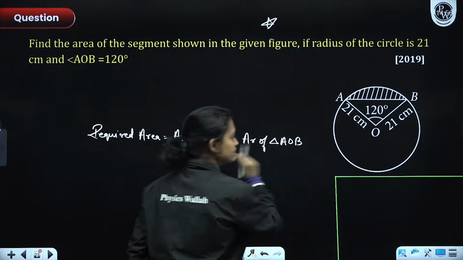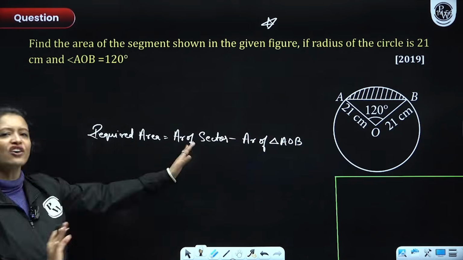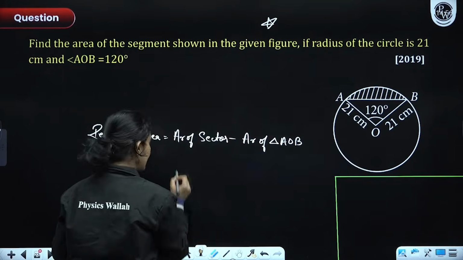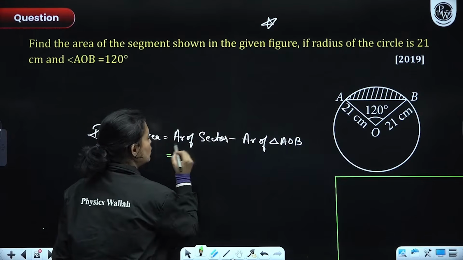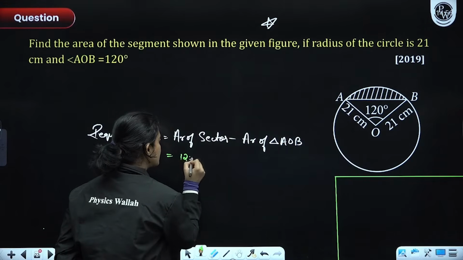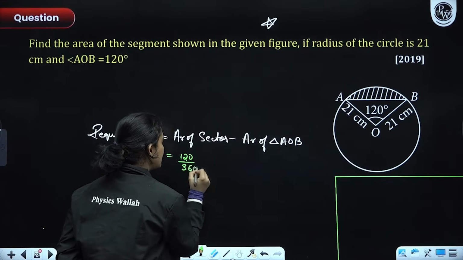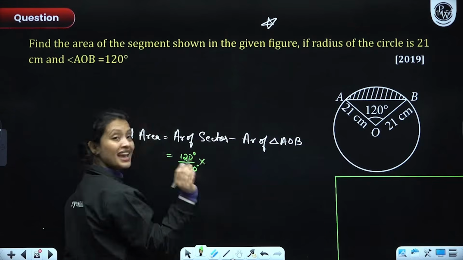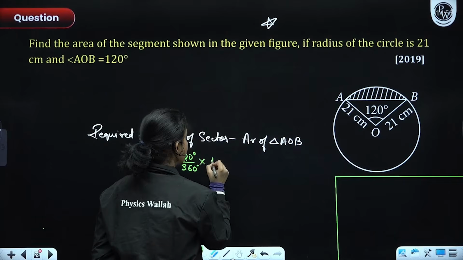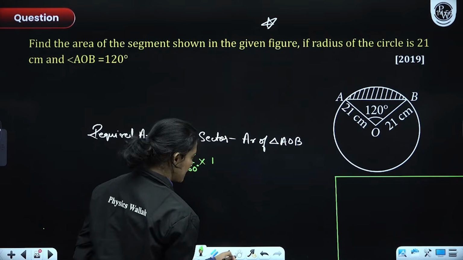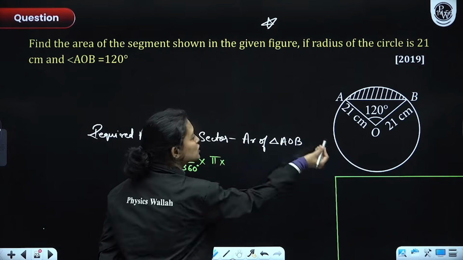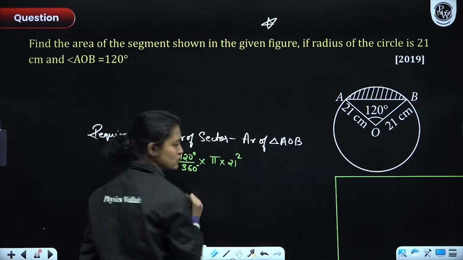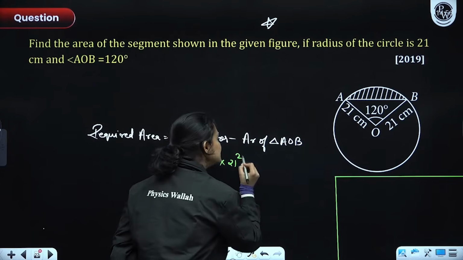I think everyone can see that this is very simple. Area of sector is also very simple to figure out, right? Area of sector would be equal to theta by 360 degree, so 120 degree divided by 360 degree into pi r square. For now let us write pi only. R square. R is what, everyone? 21. So 21 square, minus area of triangle AOB.